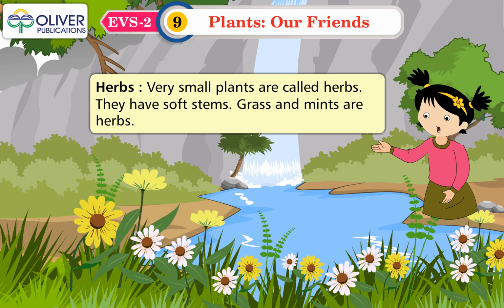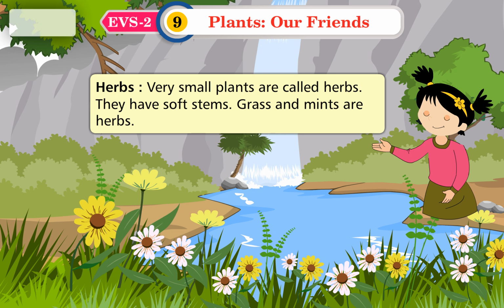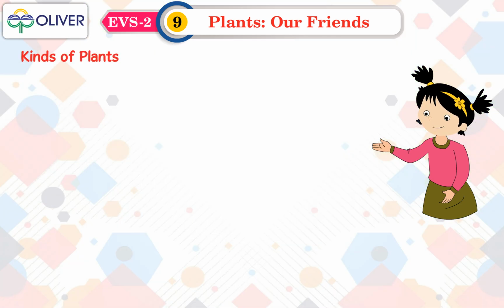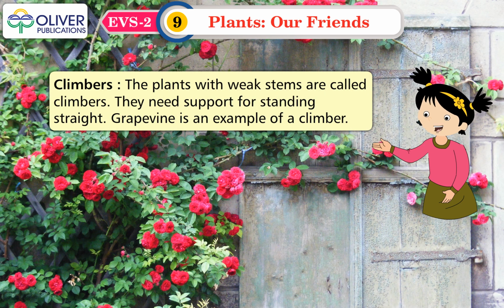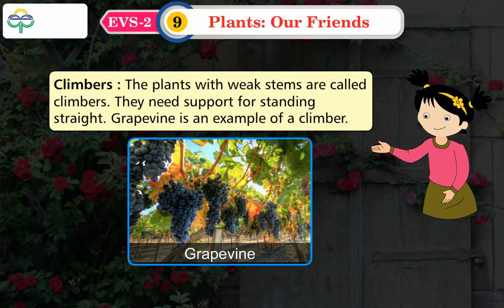Herbs. Very small plants are called herbs. They have soft stems. Grass and mints are herbs. Climbers. The plants with weak stems are called climbers. They need support for standing straight. Grapevine is an example of a climber.